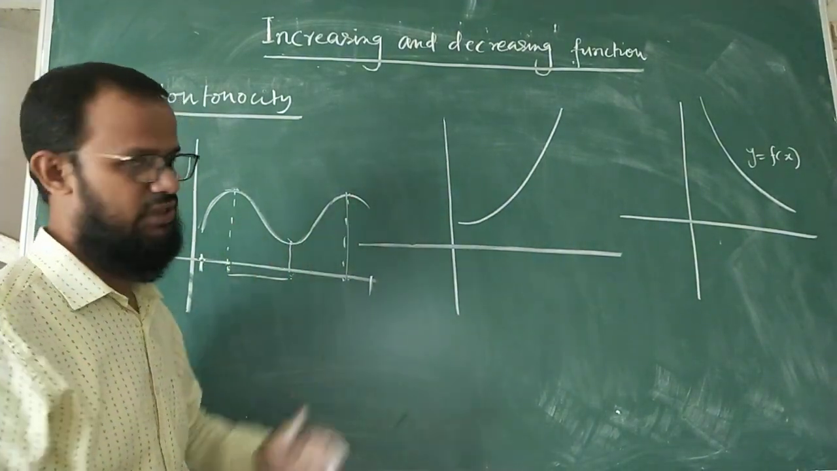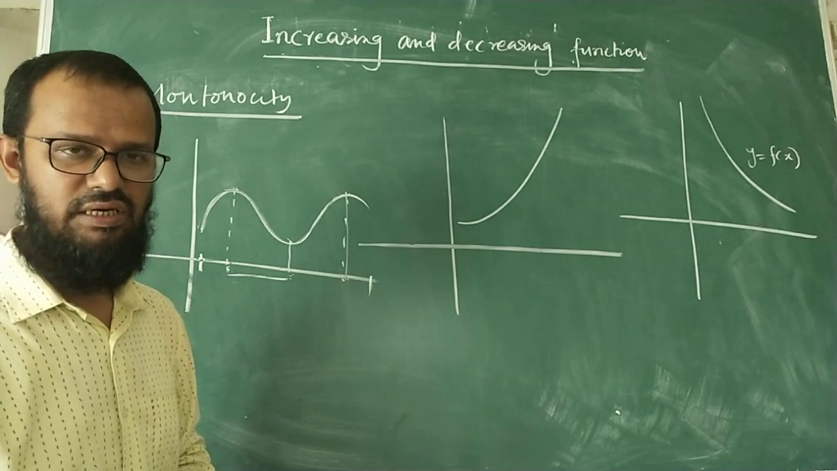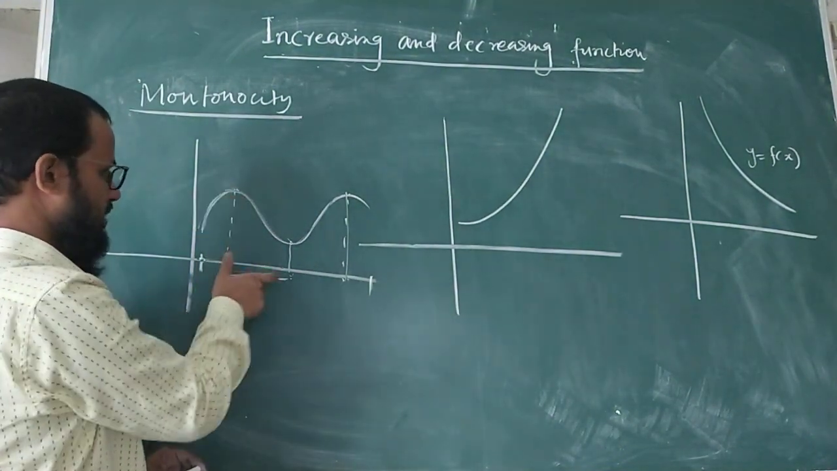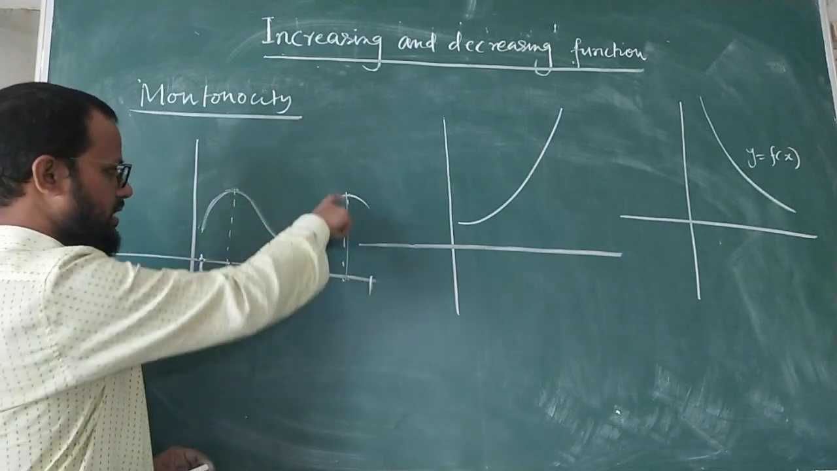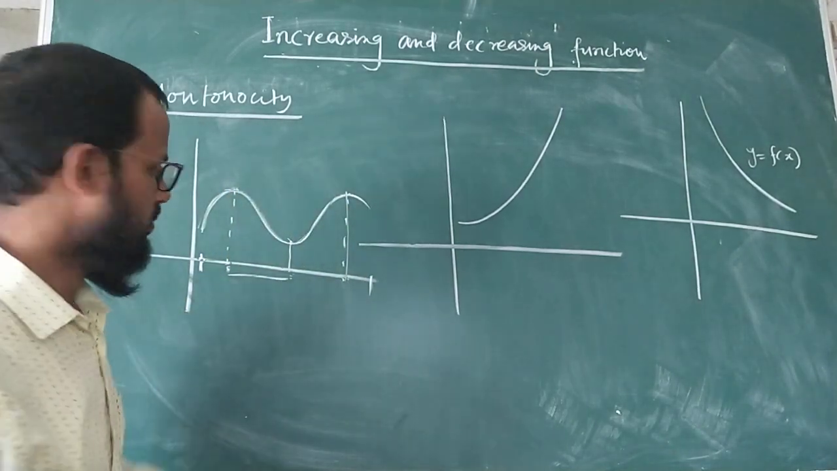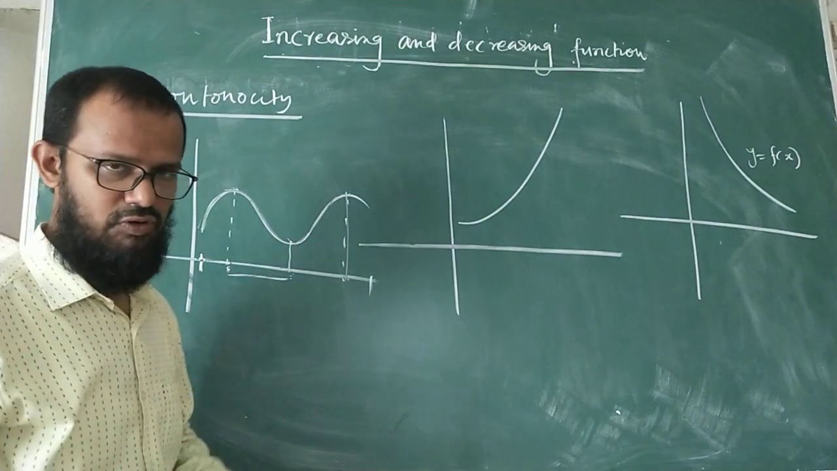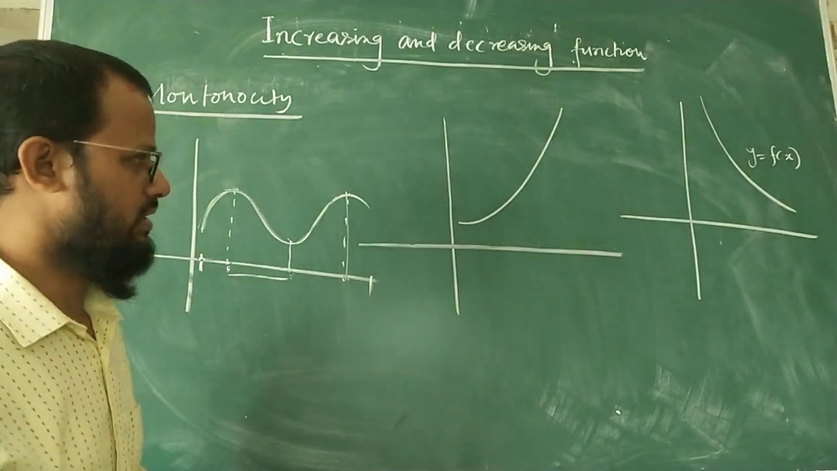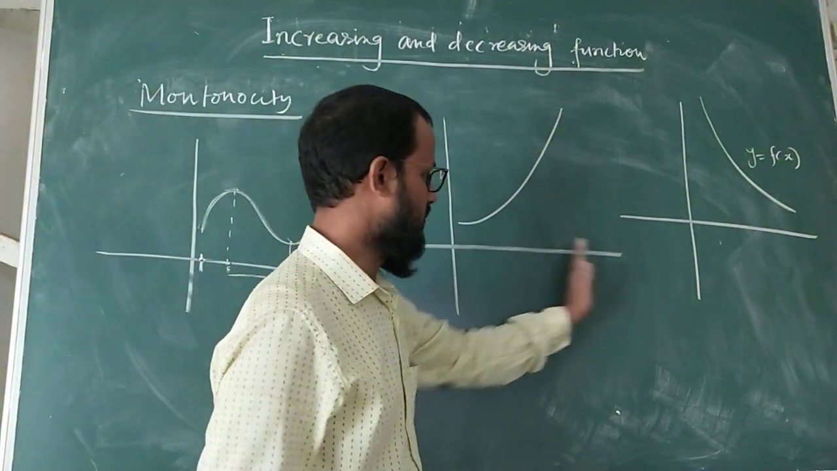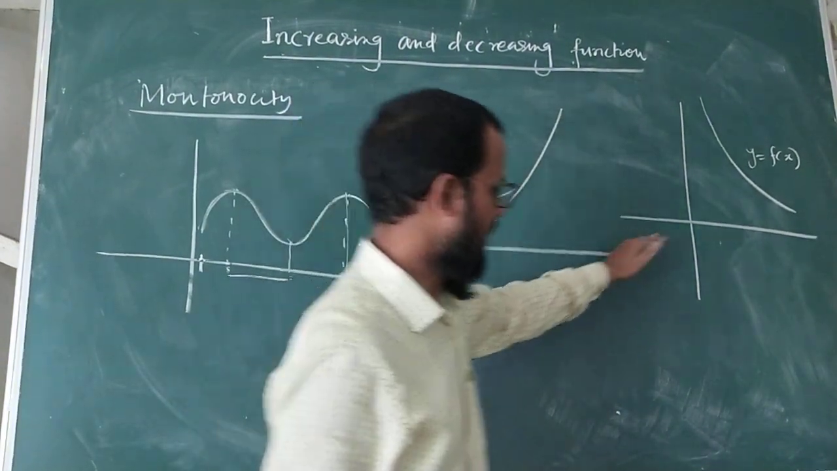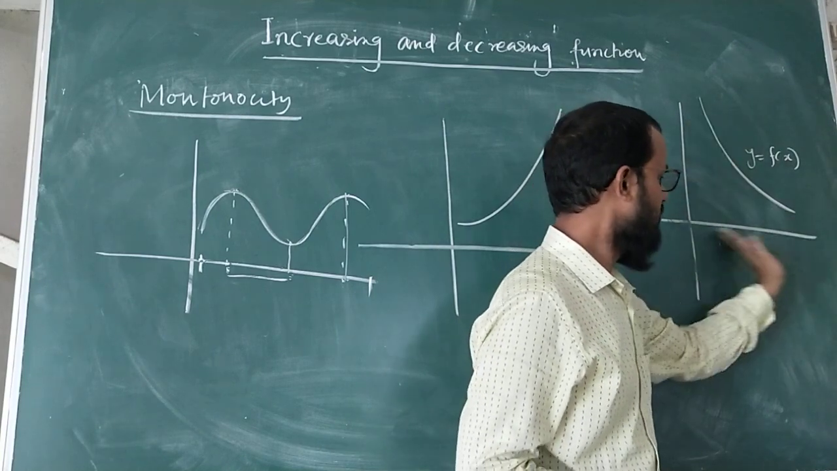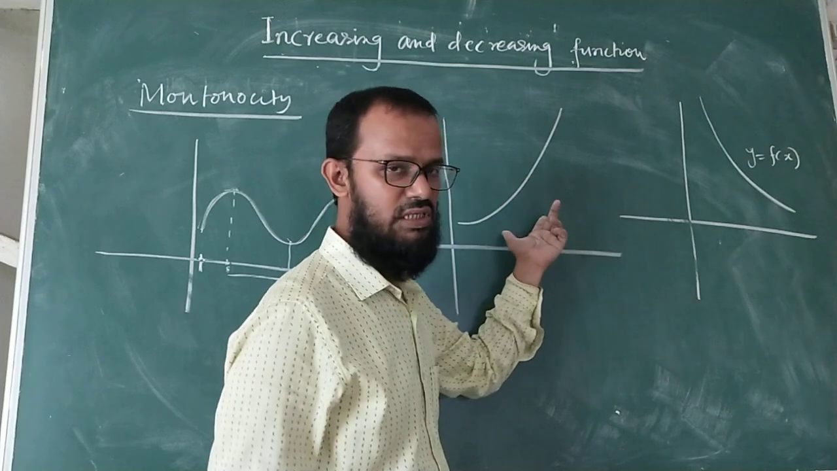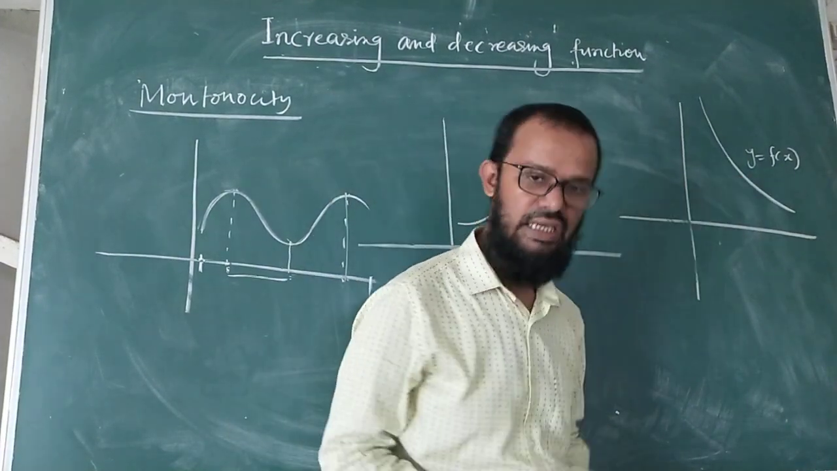From the graph you will see there is a change at different times, but in a particular interval there is no change. In this interval it is increasing, in this interval it is decreasing, in this interval it is again increasing. So throughout the domain it is not monotonic, but in a small interval it is monotonic increasing or monotonic decreasing. And if you consider the domain of the function on the x-axis, throughout this domain the function is decreasing, throughout this domain the function is increasing. So it is monotonic increasing, it is monotonic decreasing.